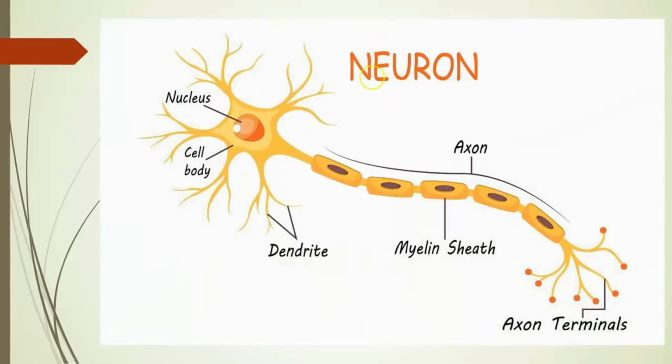So the neuron is the basic structural and functional unit of the nervous system. The neuron consists of a cell body with a nucleus in it, having dendrites and a long tail-like structure called the axon. It is covered with a myelin sheath, and at the end it has axon terminals. The axon receives the signal from the external stimulus, and it transmits the signal to the dendrite of the other neuron.